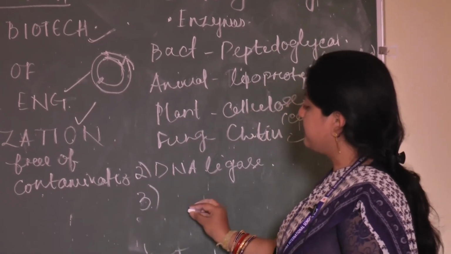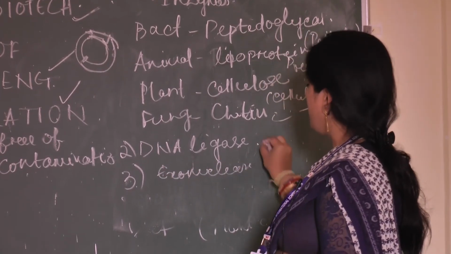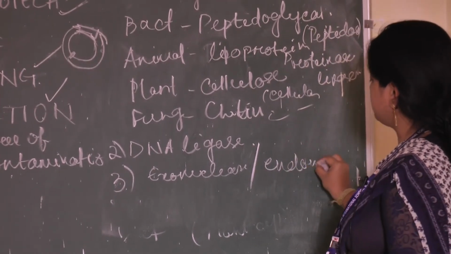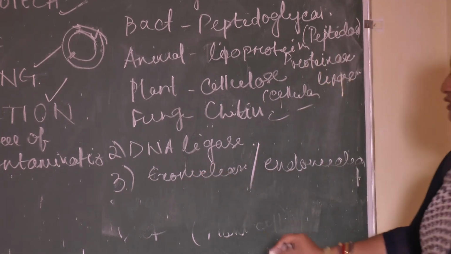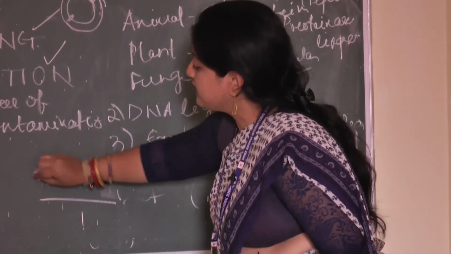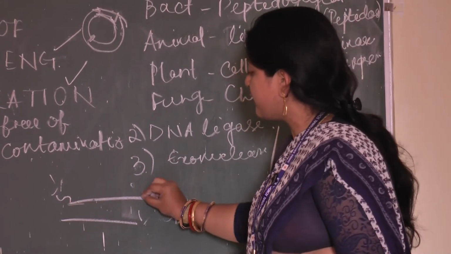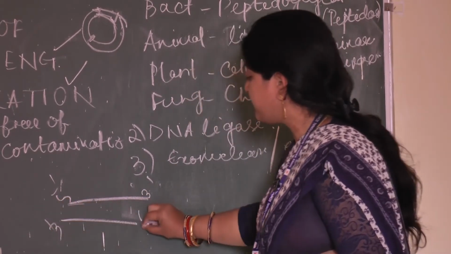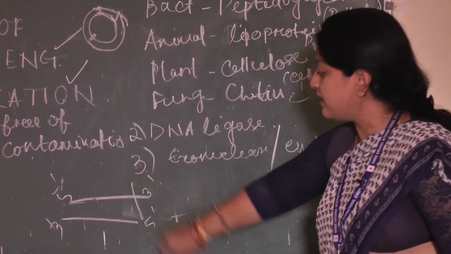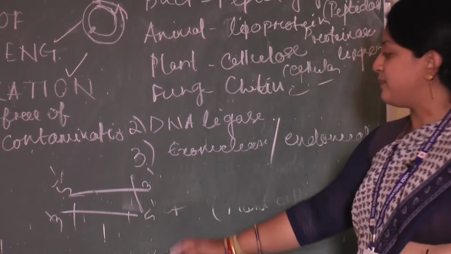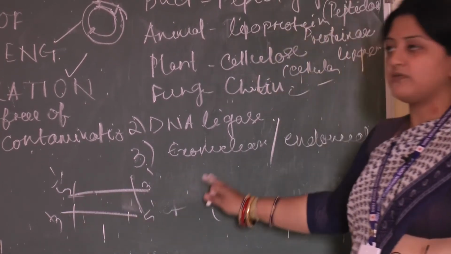Third one is either it can be exonuclease or it can be an endonuclease. So, exonuclease is the enzyme which we see, this is the fragment of DNA. We know that the DNA runs anti-parallelly. If one is running from 5 prime to 3 prime, then the other will run from 3 prime to 5 prime. So, if it is an exonuclease enzyme, this will cut the DNA at the ends, at 5 prime region or at 3 prime region accordingly. At the end only it will cut the DNA.